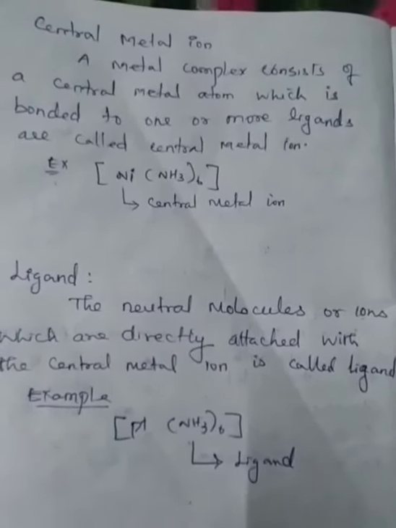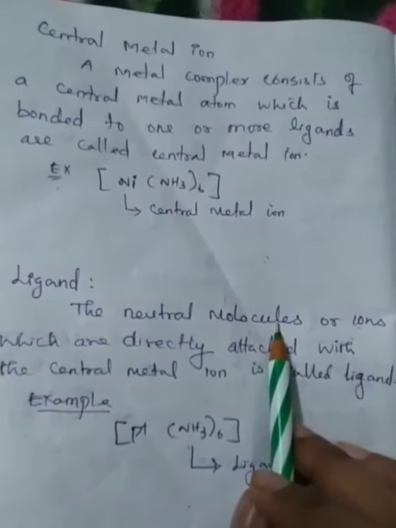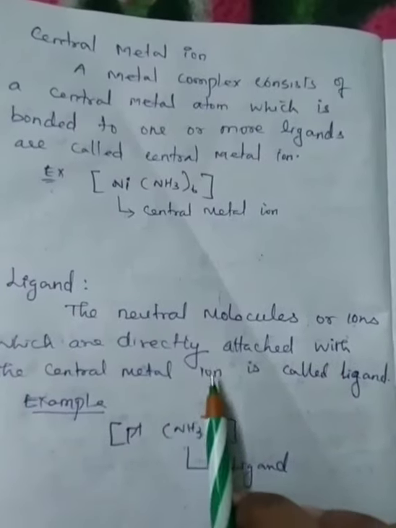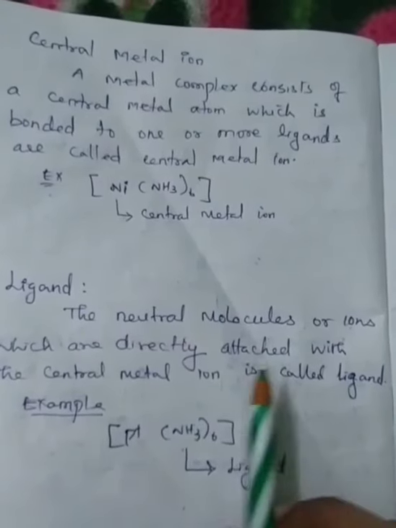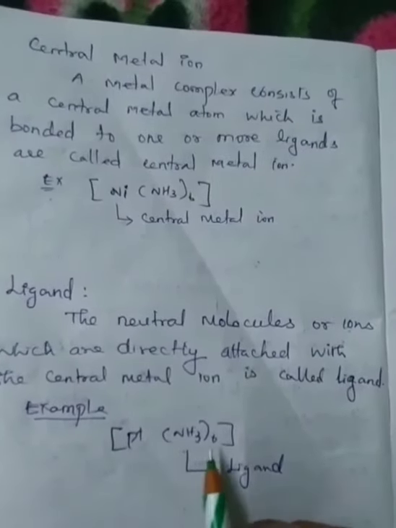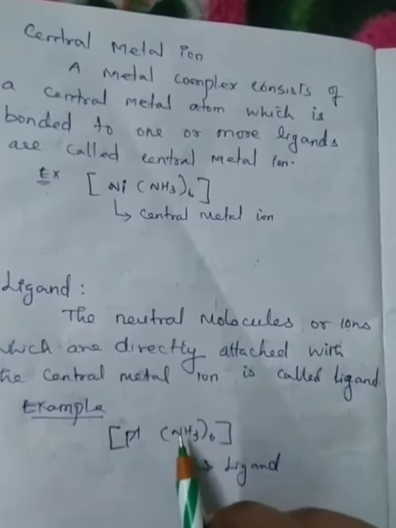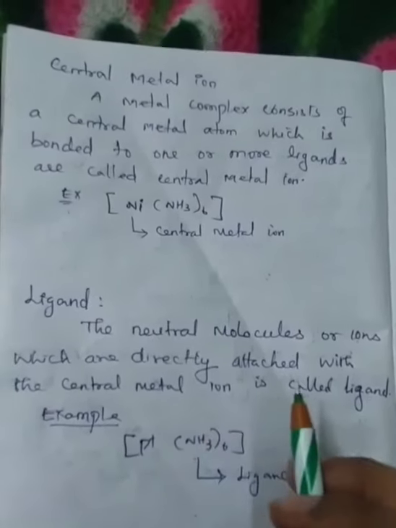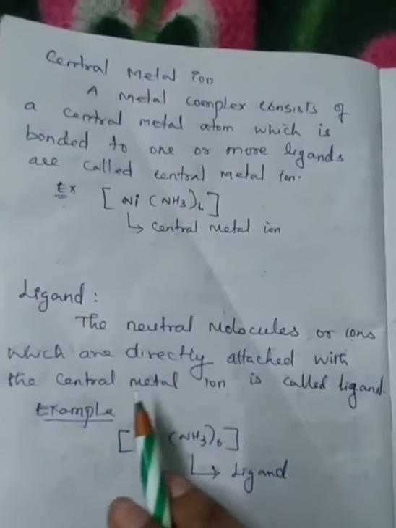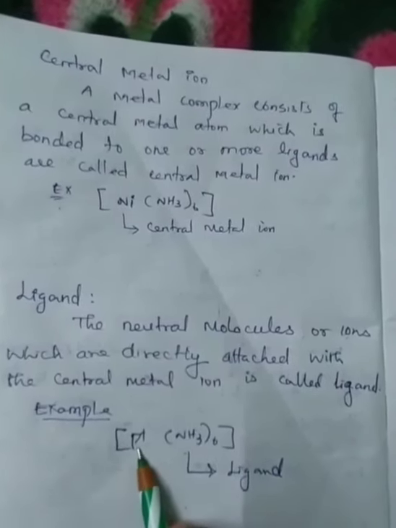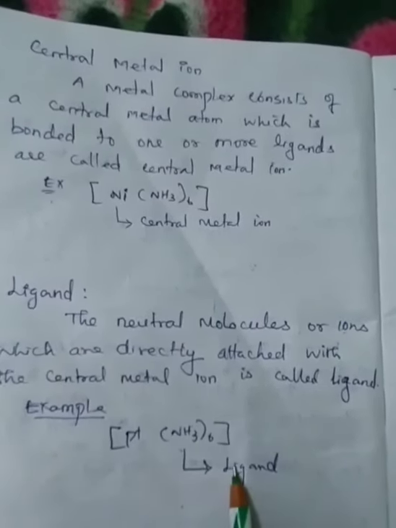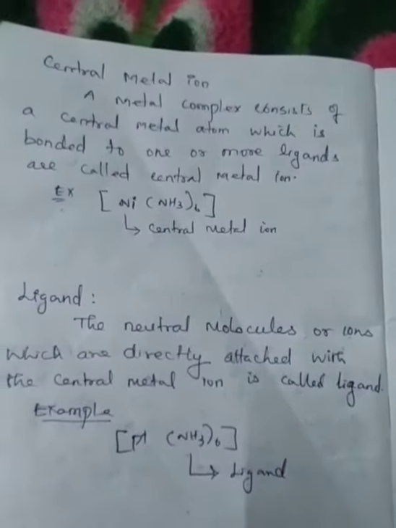Next, ligand. The neutral molecules or ions which are directly attached to the central metal ion are called ligands. For example, platinum complex. Here platinum is surrounded by 6 ammonia molecules and the ligand has the capability to donate a pair of electrons to the central metal atom. So here ammonia acts as ligand and donor atom.